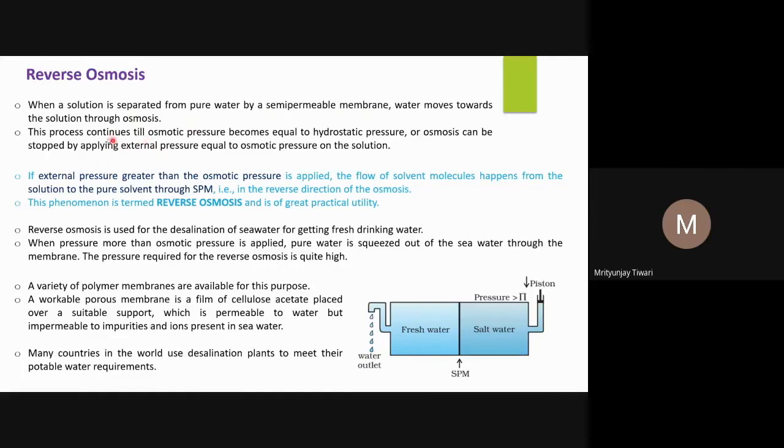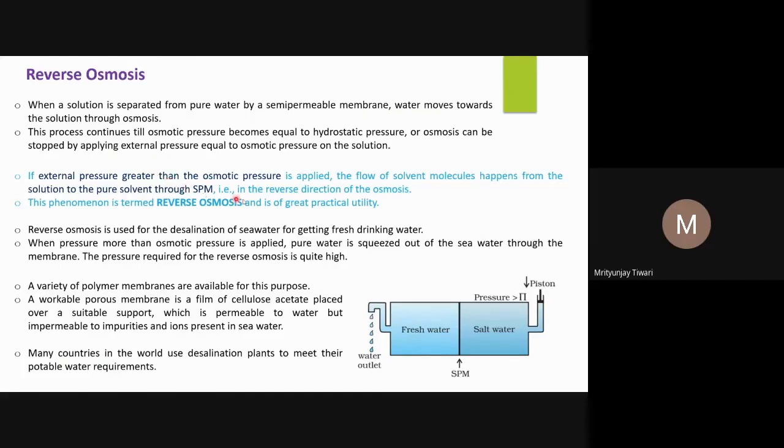So when a solution is separated from pure water by a semi-permeable membrane, water moves towards the solution through osmosis. This process continues till osmotic pressure becomes equal to the hydrostatic pressure, meaning equilibrium is achieved. Or osmosis can be stopped by applying external pressure equal to the osmotic pressure of the solution, as we have seen. I have explained it.